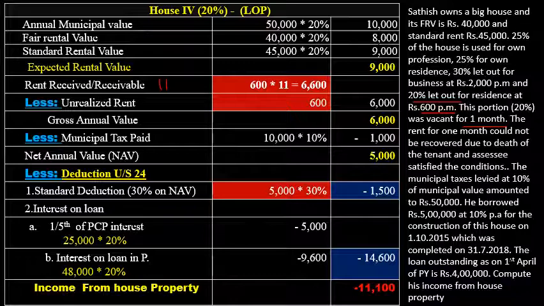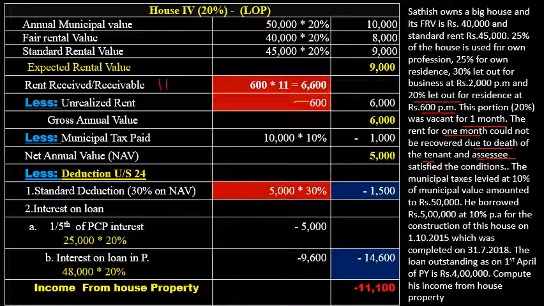Next is unrealized rent. In this problem, SSC could not realize the rent of 1 month due to the death of the tenant, therefore this rent is considered as unrealized rent. So there is unrealized rent in the case of the fourth house. If SSC, the owner, satisfied the conditions of unrealized rent, then you can deduct it from the rent received.